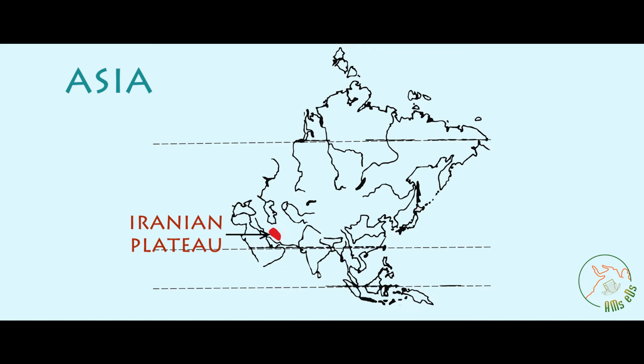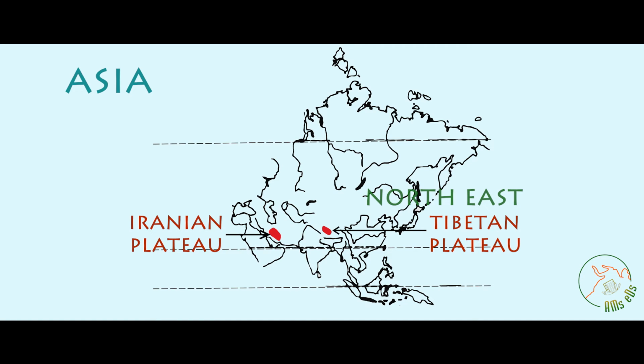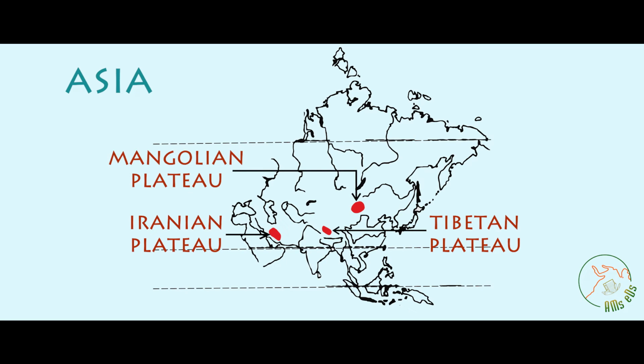Located just above the Himalayas is the Tibetan Plateau in China. Mark it at the origin of the rivers Indus and Brahmaputra. It is the world's highest and largest plateau. Almost to the northeast of the Tibetan Plateau, at a point amidst the lakes and rivers, we can mark the extensive Mongolian Plateau.